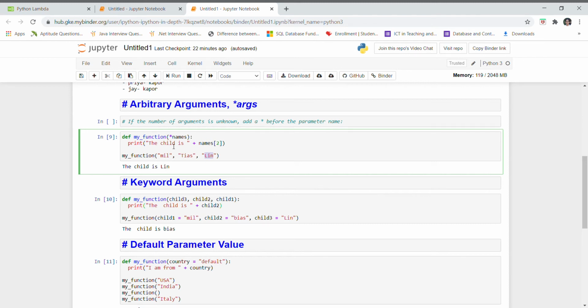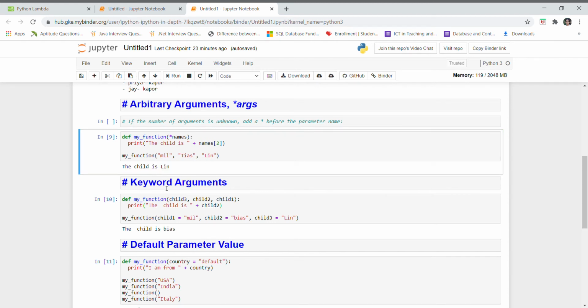The child is printed from here, and in names I have Lynn. Lynn is at the second position, counting 0, 1, 2. That's why it printed that the child is Lynn.